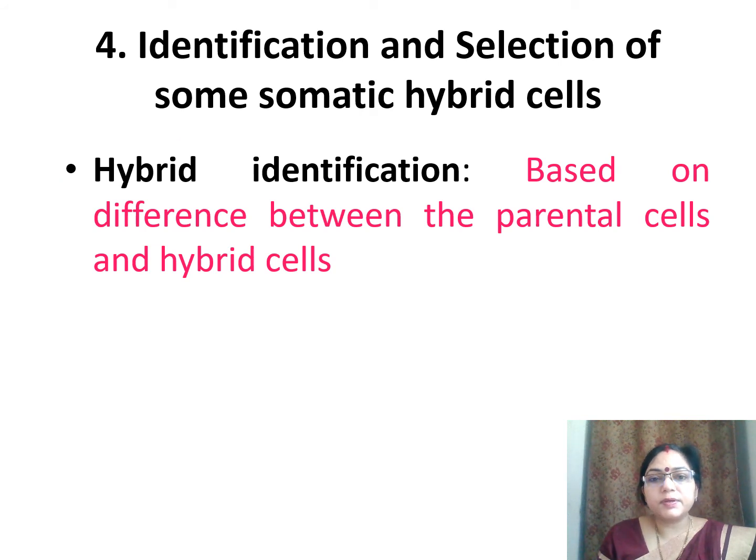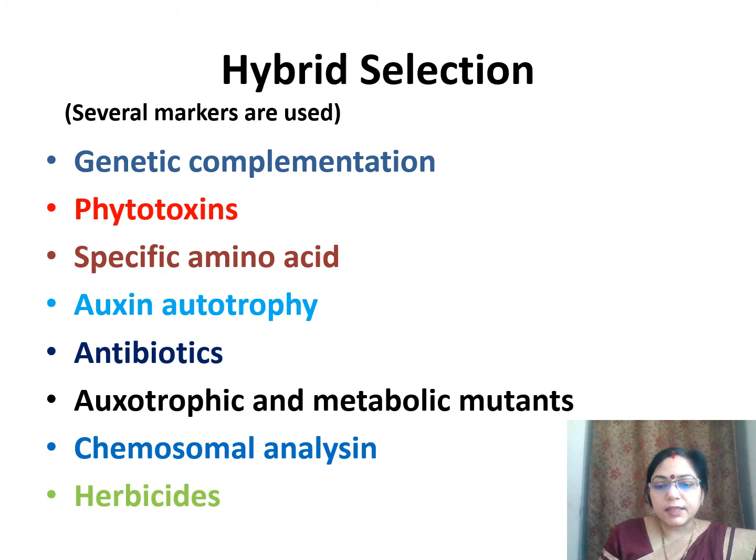Then next step is identification and selection of somatic hybrid cell. The hybrids are identified on the basis of difference between the parental cell and hybrid cells. There are several markers for selection of hybrid.